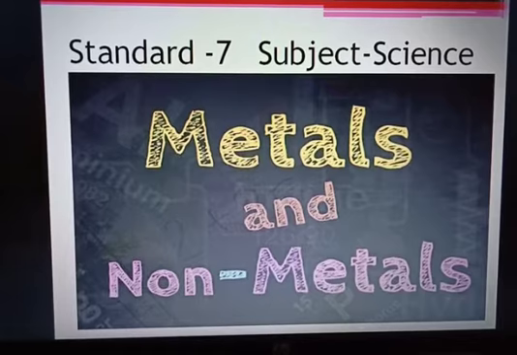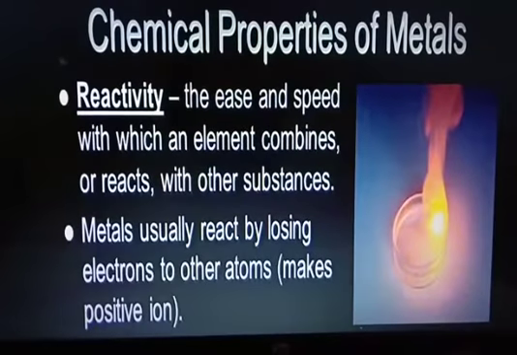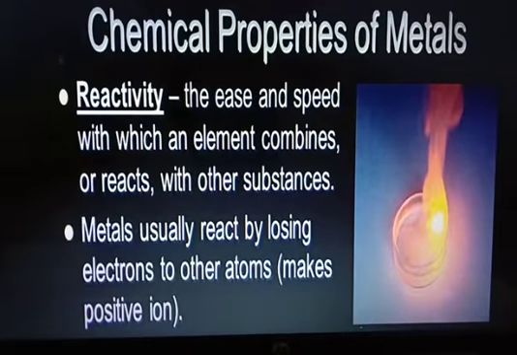So today we will discuss the chemical properties of metals, which will confirm whether an element is a metal or a non-metal. The chemical properties of metals actually depend upon the reactivity of elements, how they react, whether it's with oxygen, with acids, or metal salts, right?